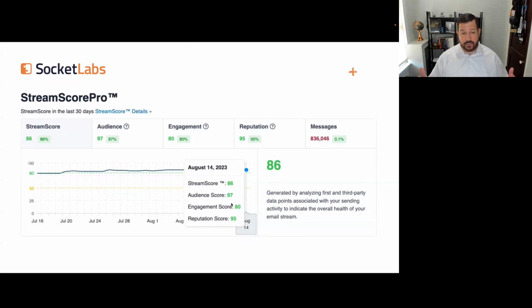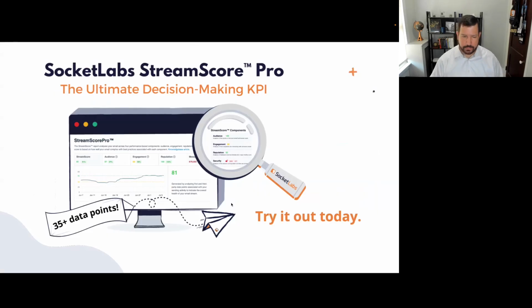But in reality, our customer is able to stop the impact and improve and restore deliverability. Their StreamScore is back up in the mid to high 80s. We've seen basically a full restoration of their reputation, the engagement, how users are reacting, as well as the people that they're contacting. So I hope everyone enjoyed that deep dive.